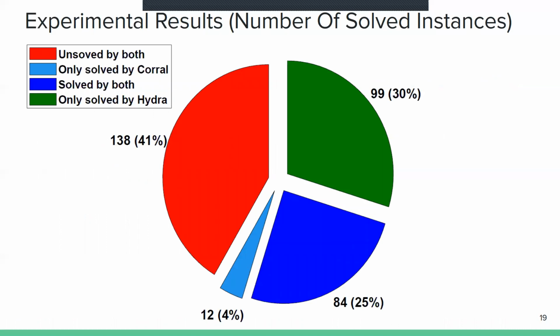Here we show the number of instances which were solved by both Hydra and Coral. The maximum time we allot to Hydra and Coral to solve an instance is 1 hour. As you can see, there are 41% of instances which neither Coral nor Hydra could solve within 1 hour. A very small percentage of instances, roughly 4%, were solved by Coral, but Hydra could not solve these. 25% of instances were solved by both Coral and Hydra within 1 hour. And finally, there were 30% of instances which Hydra could solve within 1 hour, but Coral could not.